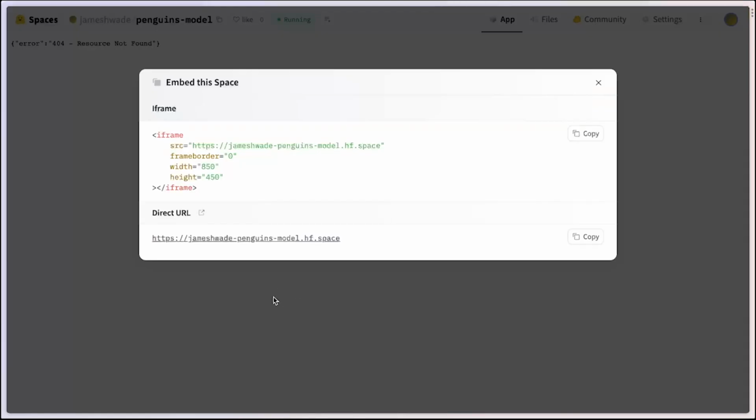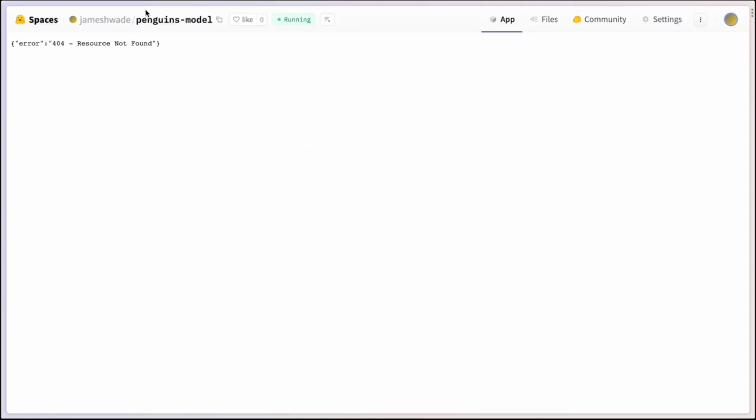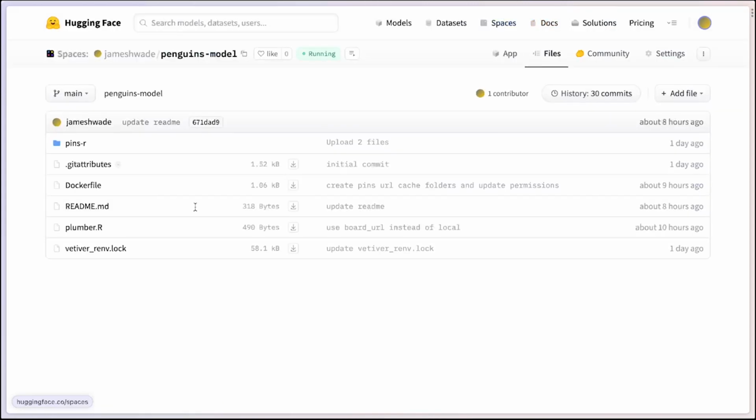Let me also jump back to what we had here. I have a separate video talking about Hugging Face Spaces that I'll link down below and encourage you to check out if these are new to you. But basically what we had to add here was this Dockerfile, the plumber.R, and the Vetiver renv.lock file. One other change that we had to make: we actually don't need this folder that I have in here anymore. I started using this local version, but that's why we ended up having the model hosted on GitHub.